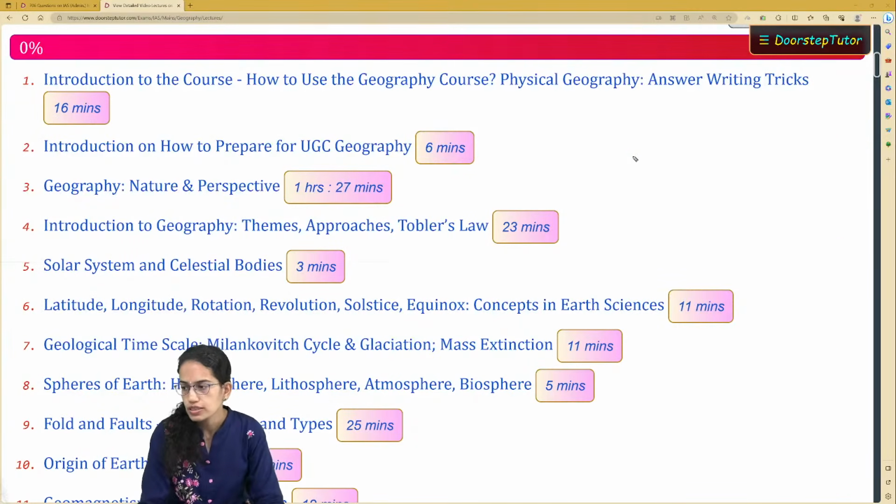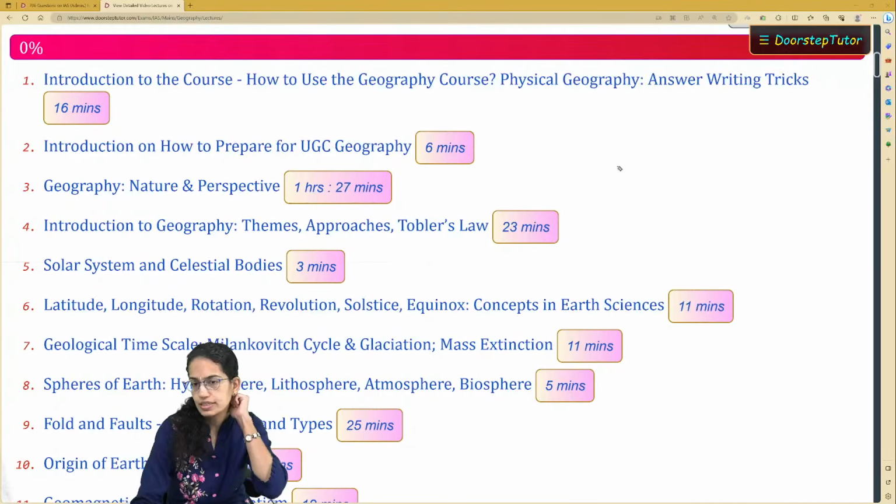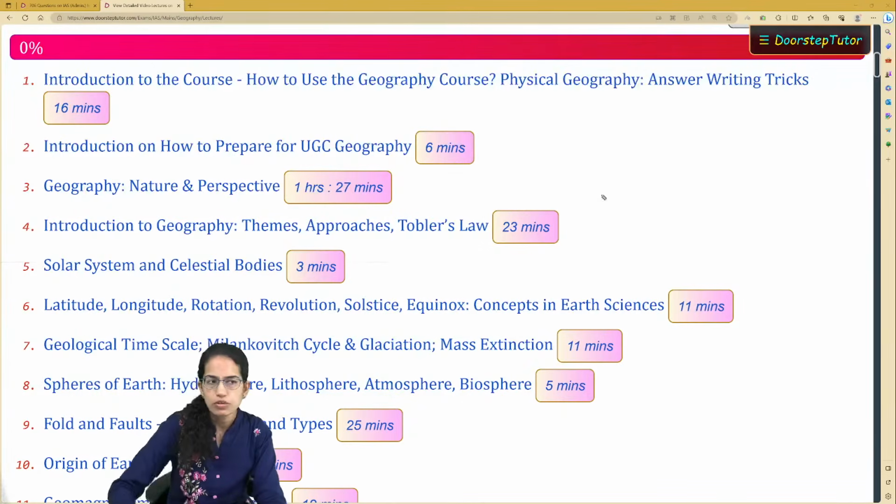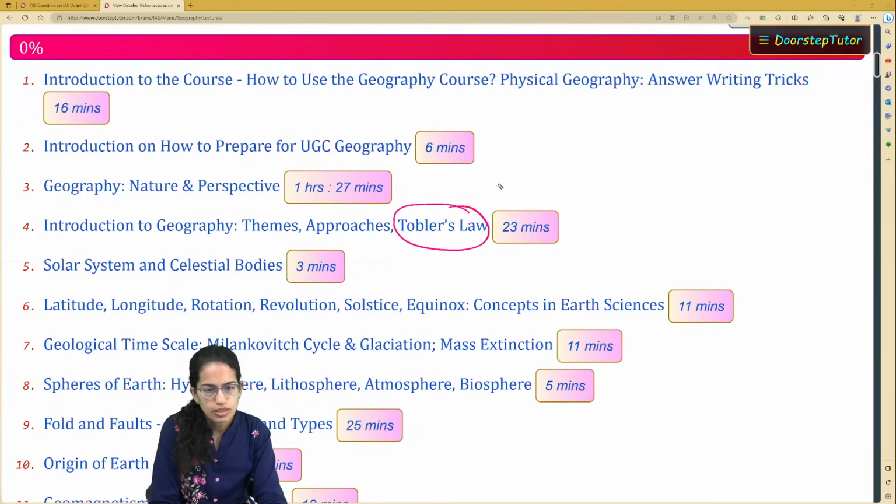So those are some of the important topics from the light of current affairs this time. Now, new island which has been formed, one is the Zealandia. Now again, this is really important. In the geological time epoch, Meghalayan age is another important topic that you must cover. Now if you go on to some of the important topics, sequentially, I would say Tobler's law is an important topic for you to cover this time.